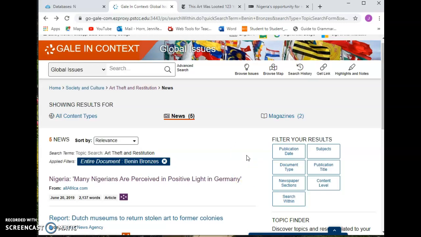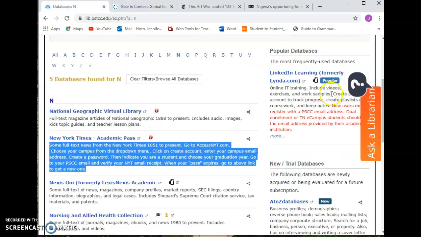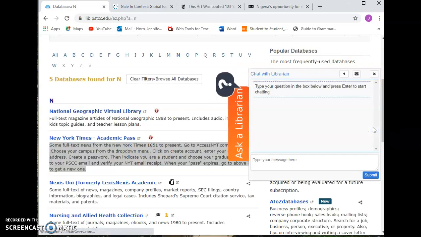If you get stuck, if you have problems, you can talk with me, but this is also a great place where you can remember to use this Ask a Librarian chat and just click on it like that, and you can type in your question. Anytime that the library would be open at Hardin Valley, during a normal semester, you're going to have a librarian here. So that's Monday to Saturday times. I don't think it's open on Sunday, but the rest of the time you're going to have a live person that you can chat to.